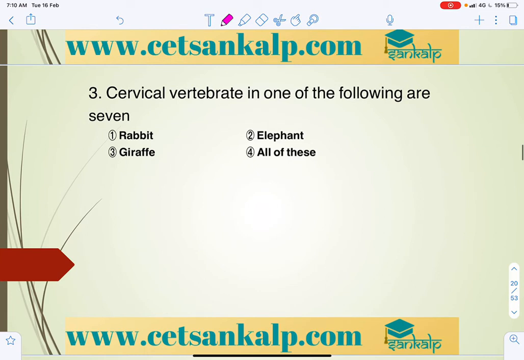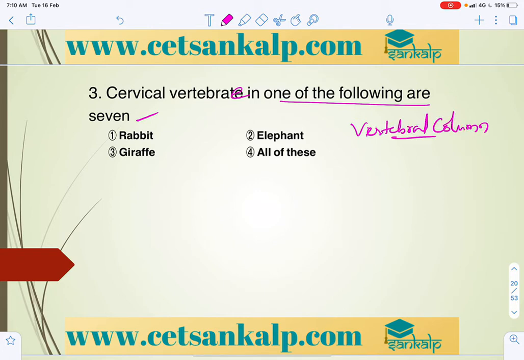Next, this is related to cervical vertebrae. Cervical vertebrae in one of the following are 7. Whenever we take the skeletal system in a human being, the vertebral column includes 5 types of vertebrae. In that, the first one is cervical vertebrae.